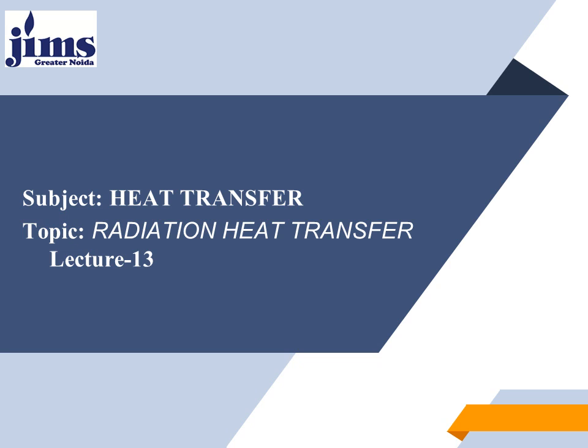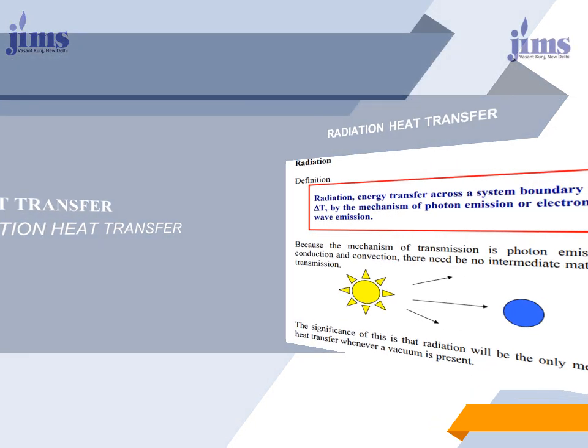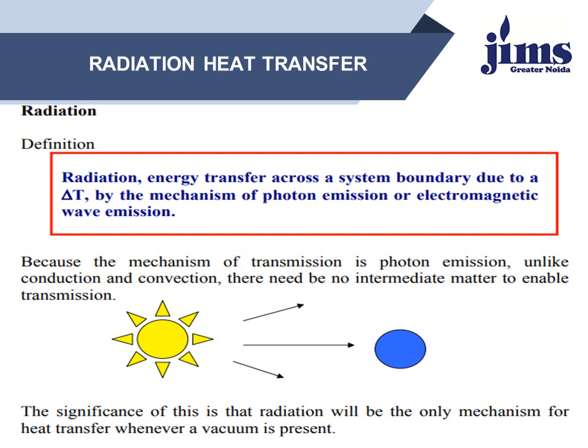In this lecture, we will discuss the basic concept of radiation in the heat transfer subject. What is radiation? Generally, there are three modes of heat transfer, known as conduction, convection, and radiation. Radiation heat transfer is defined as the transfer of energy across a system boundary by means of an electromagnetic mechanism which is caused by a temperature difference. So, this is the basic definition of radiation.